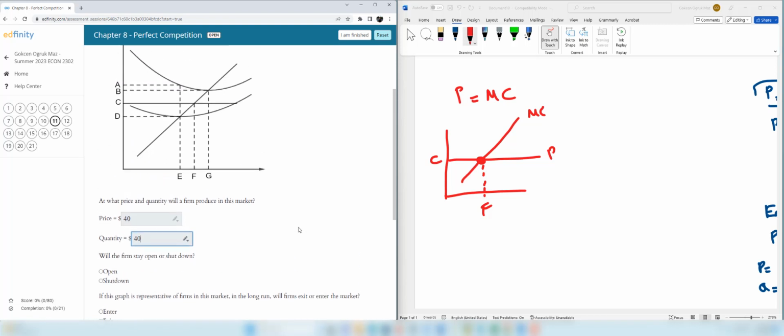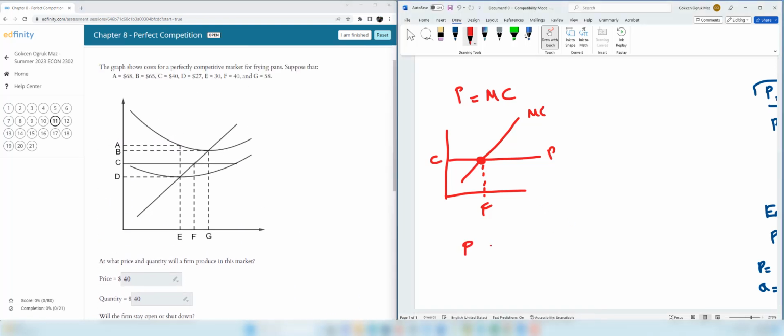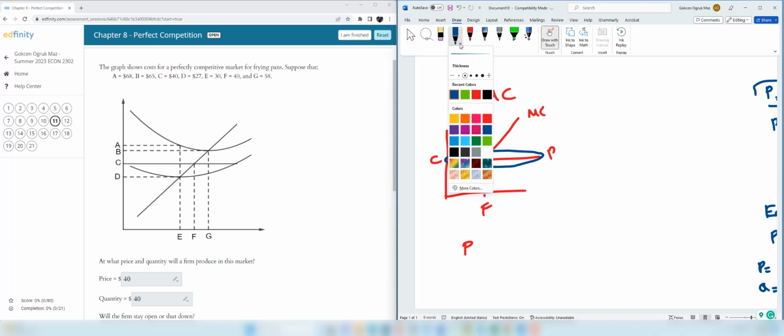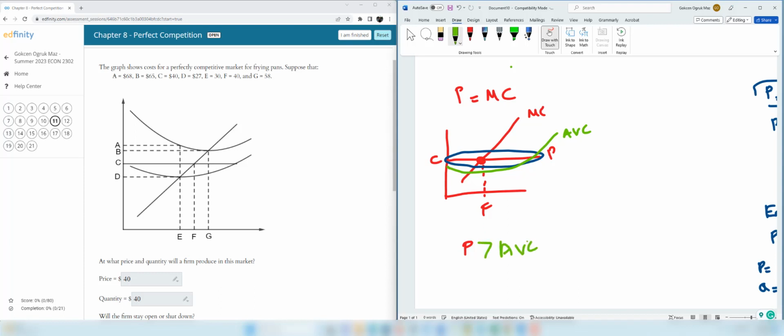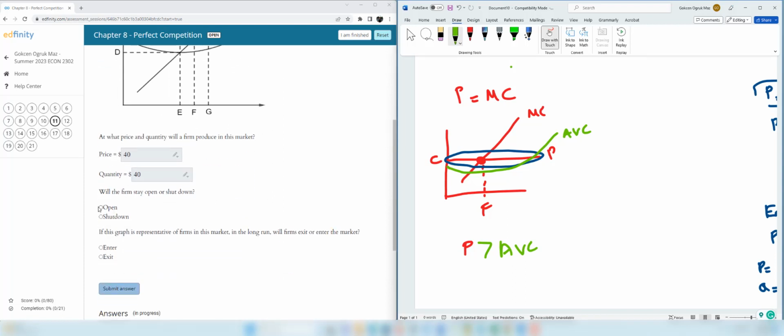Will the firm stay open or shut down? Staying open or shutting down depends on whether this price curve that you see is above the average variable cost or not at the profit maximizing quantity. So we need to find out which one is the AVC curve. AVC curve is the one below the price curve. So therefore, this is the AVC curve. At that quantity F, for sure the price curve is above the AVC. Therefore, price is greater than AVC, and the firm shouldn't shut down, it stays open.